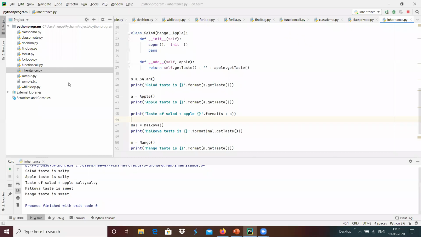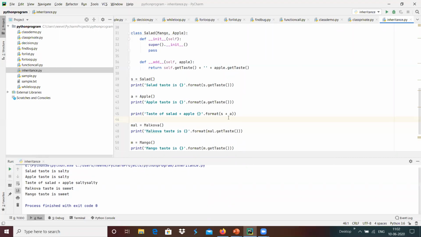Whenever we run, we get taste of salad is apple, salty and salty over here. We got salty, and apple dot get taste will also be salty.